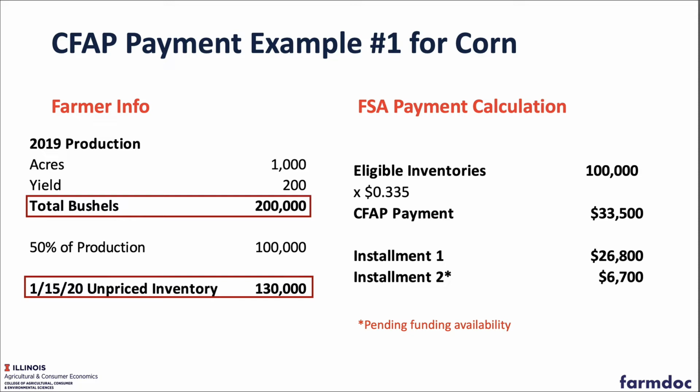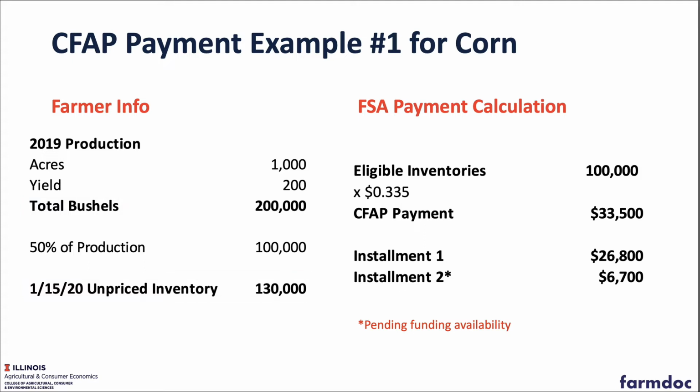Now, again, this is where a lot of confusion is coming in, and we don't have a lot of information yet in terms of really understanding exactly what falls under that unpriced inventory category. But those are the two values that FSA will need to calculate a payment for an individual farmer. From there, what FSA will do is they will calculate how many bushels the farmer is eligible to receive a payment on, and those are referred to as eligible inventories in the rulemaking.